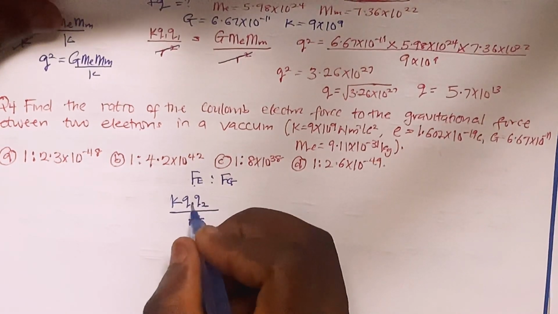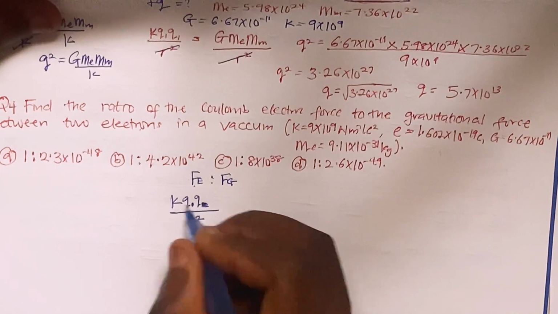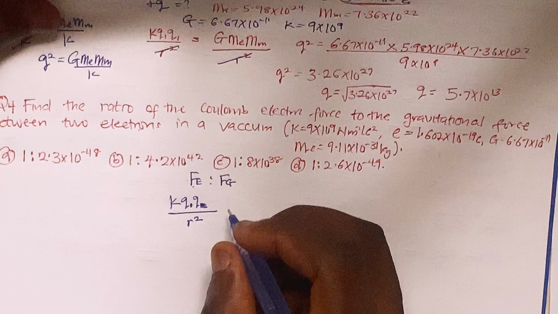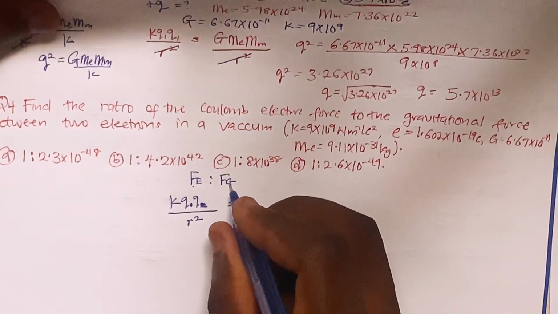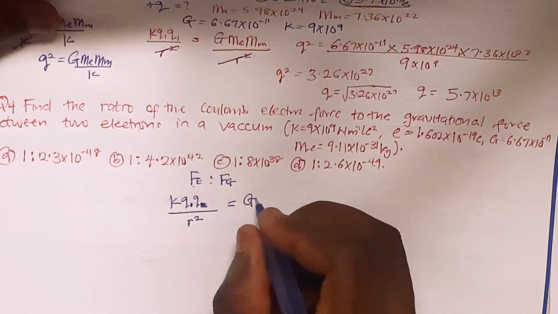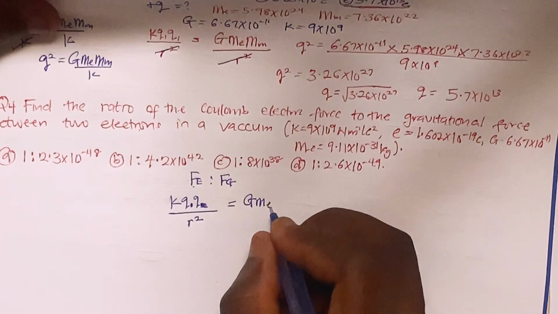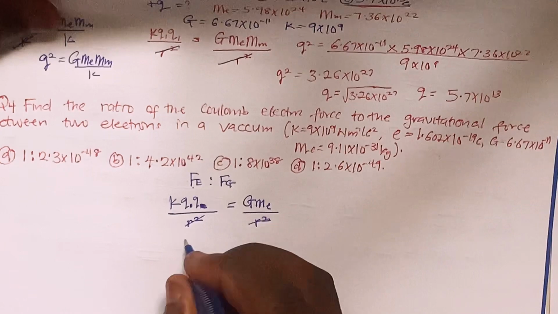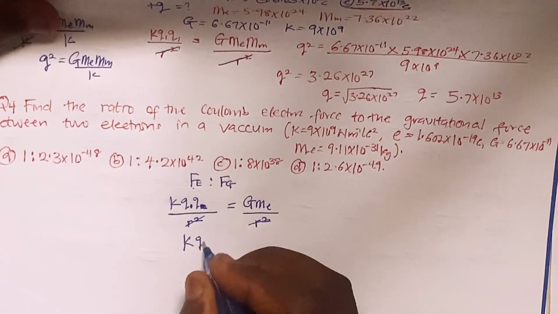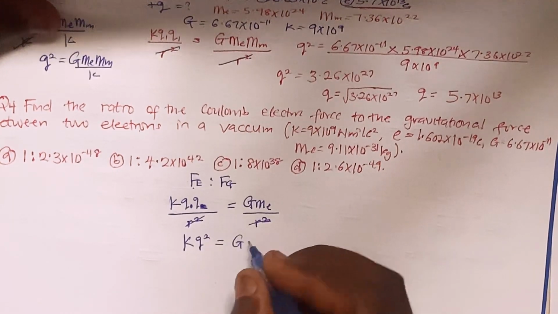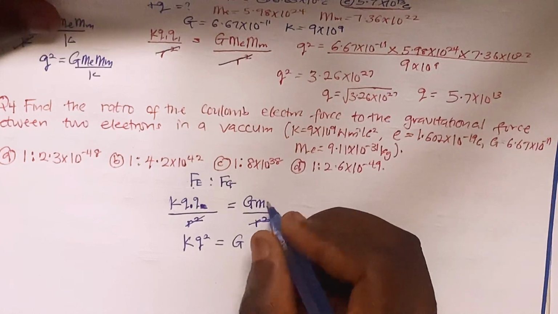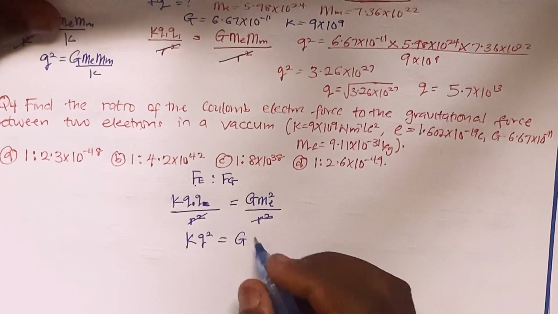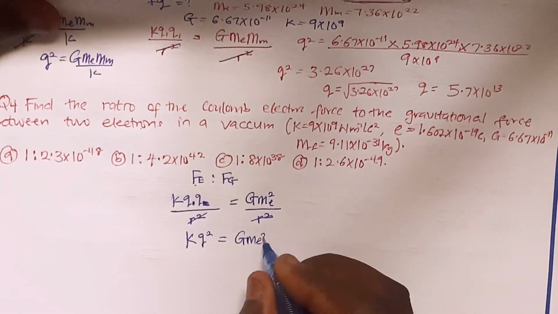That means both of them are actually the same, which is q multiplied by q, which is q squared, divided by r squared, equals my gravitational force, which is G Me over r squared. This will cancel this. I'm going to have kq squared equals G Me squared, because I'm only having one mass of electron here. So I'm going to have G Me squared.